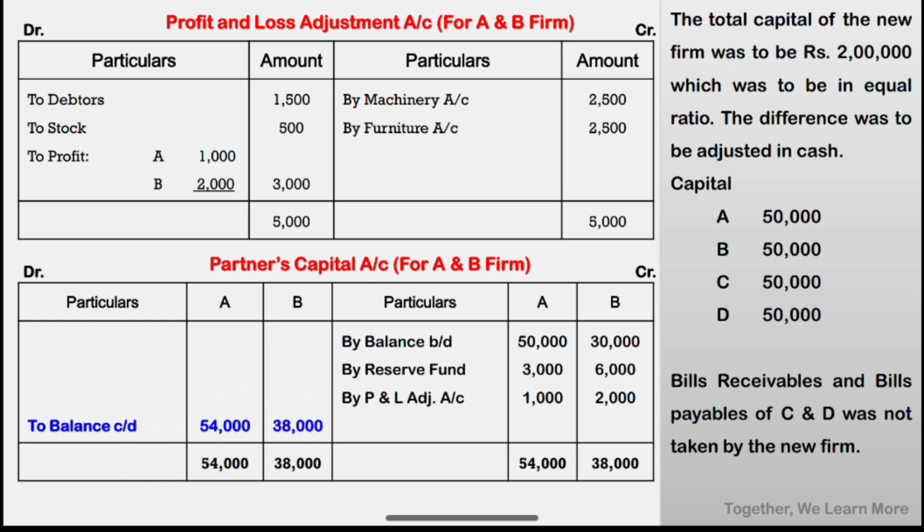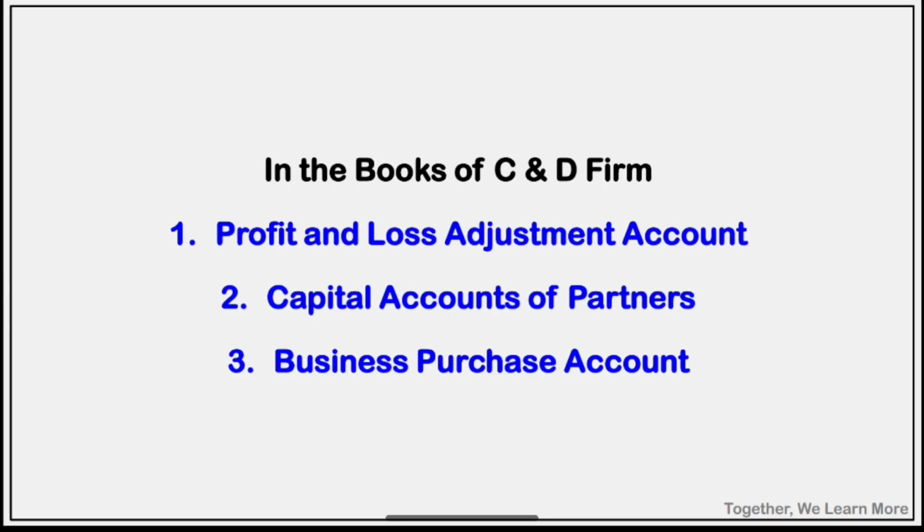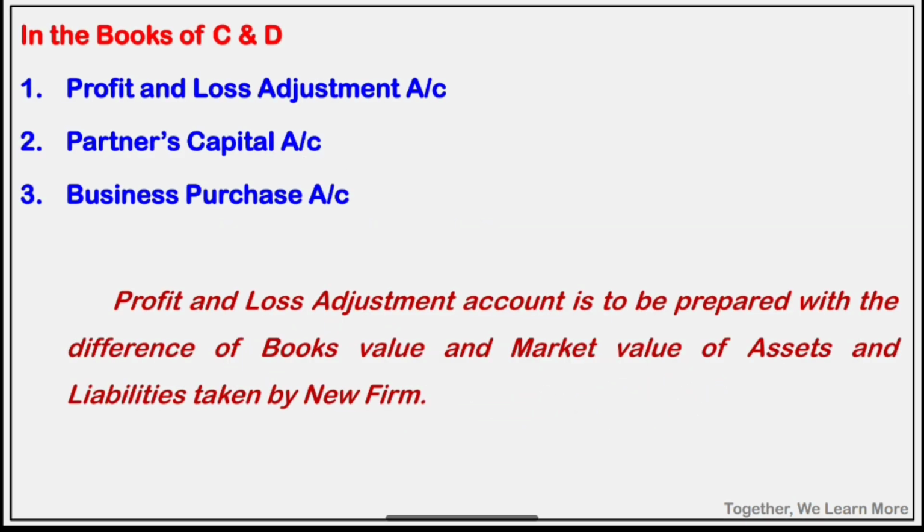Clear? Moving towards further, we have to prepare in the books of CD firm profit and loss adjustment account, capital accounts of partners and business purchase account. This is something new. A business purchase account is a little new. That is why this example is very important. So let's prepare profit and loss adjustment.